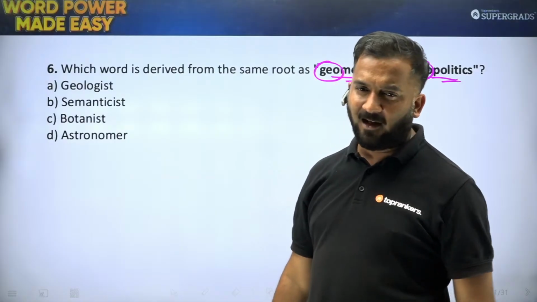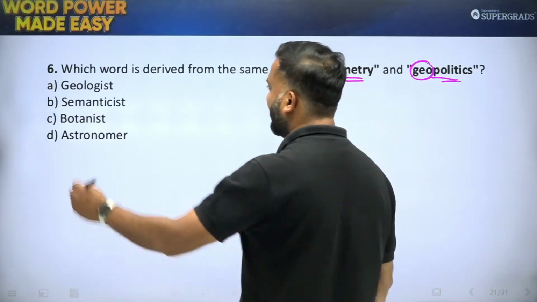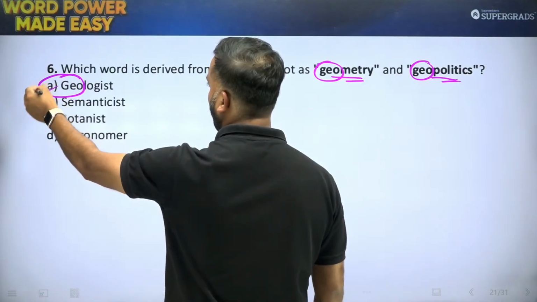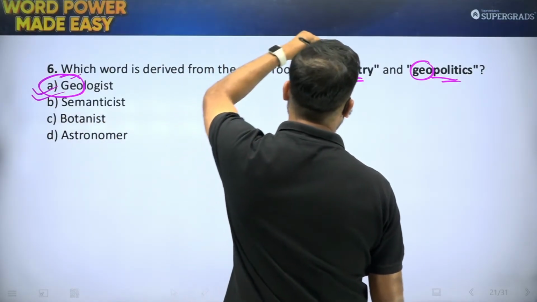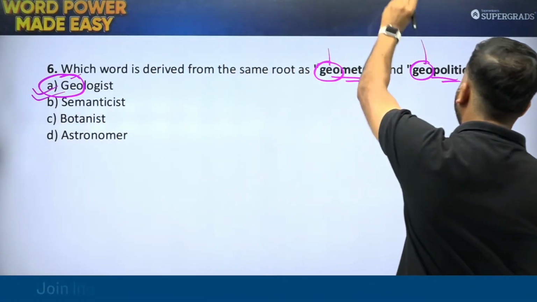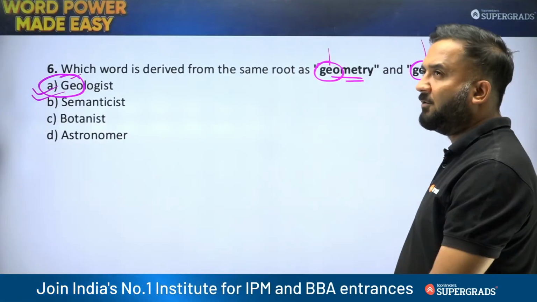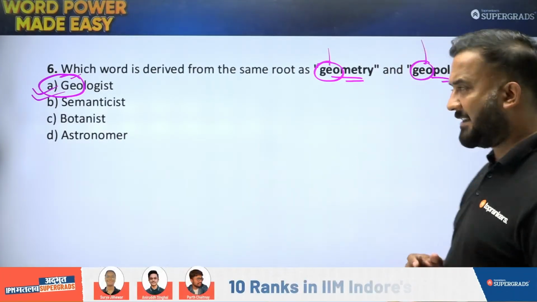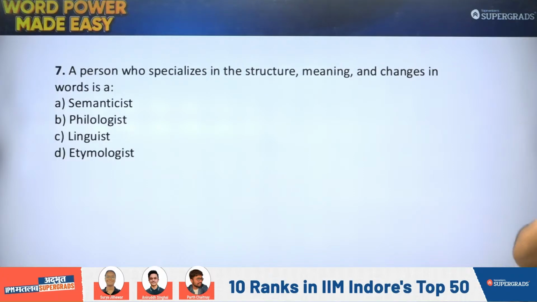I think there is no prize for guessing this one. This was quite a straightforward question. Geologist, geo, यहाँ भी geo, यहाँ भी geo. Geo, the root word geo is for land or the earth, right? So that was question number 6, dear students. Moving on to the next one.